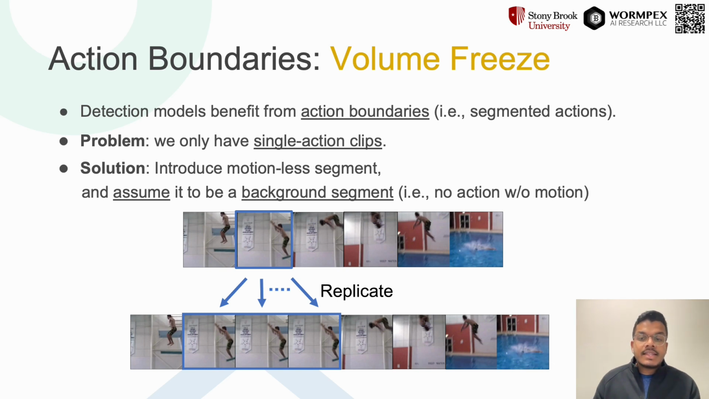We understand that this is rather a strong assumption, which may not always hold, as some actions may be identified with only the appearance, even without any motion. However, our ablations show that these models trained with volume freeze have improved predictions around action boundaries. Even being noisy, the change in motion patterns has helped the model to identify action boundaries in the downstream.